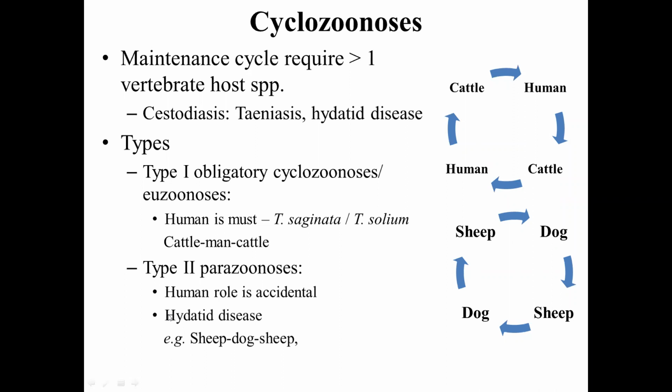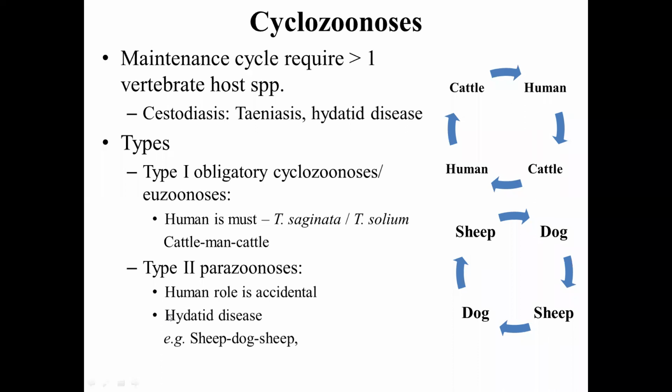The second category of cyclozoonosis are type 2 cyclozoonosis. These are non-obligatory cyclozoonosis. Otherwise, they are termed as parazoonosis or paranosis. Here, human's role is accidental. Human being may or may not be involved. That's the optional. Okay, accidental infection of the human occurs.